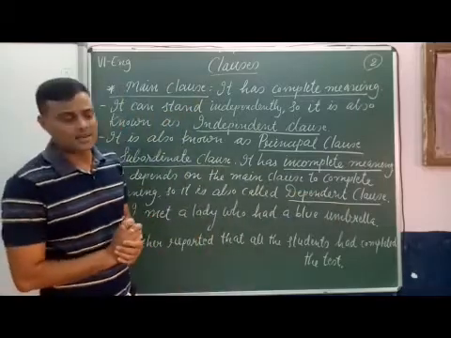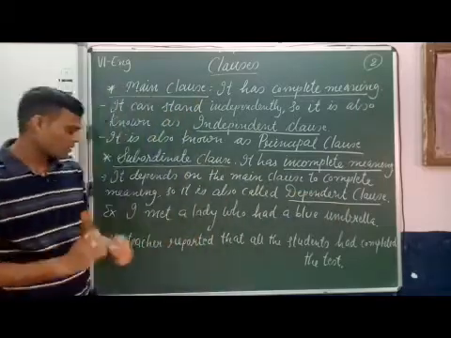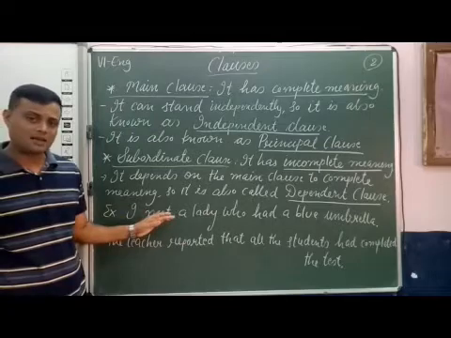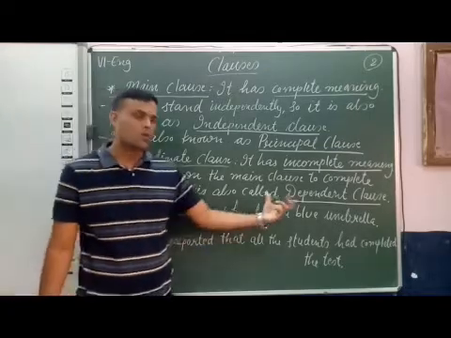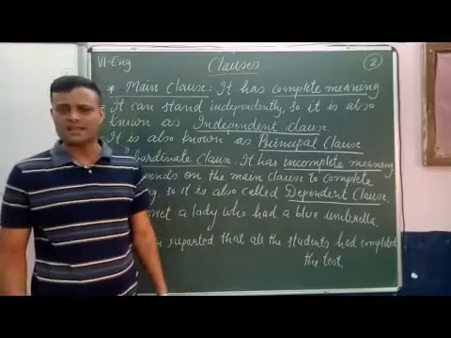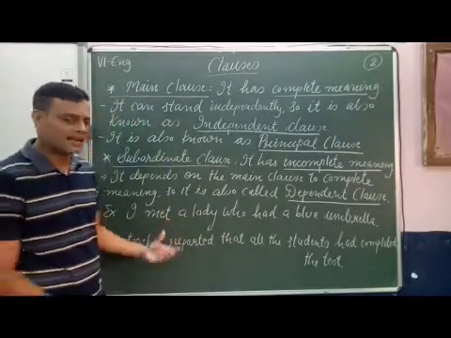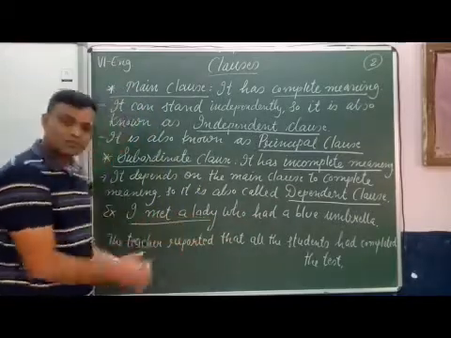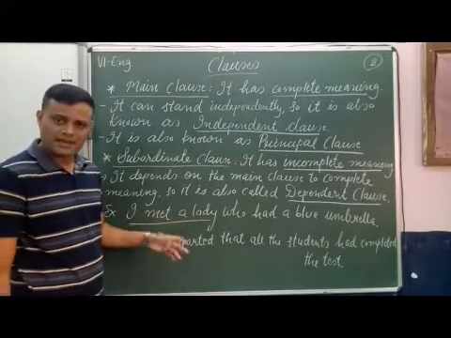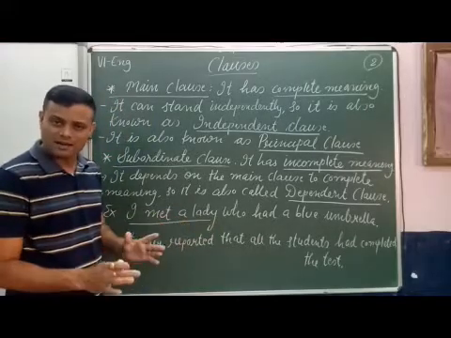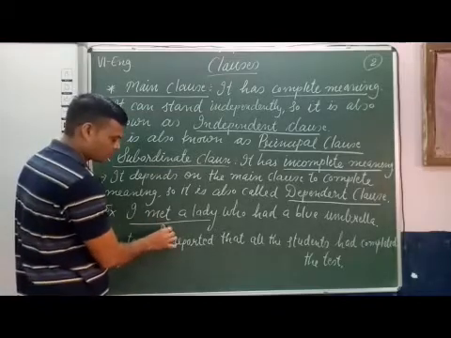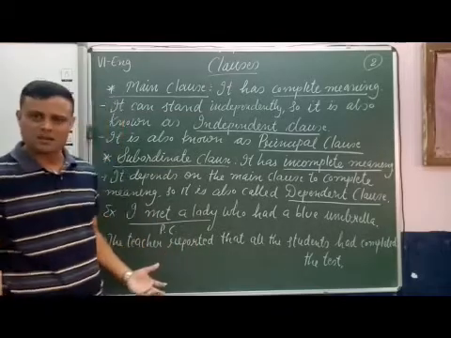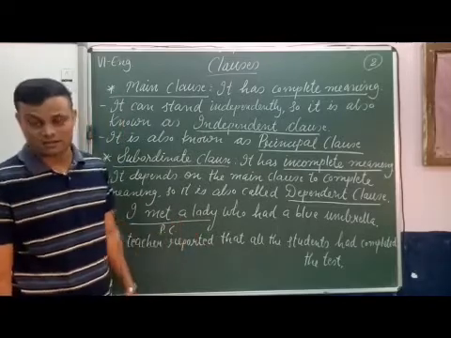Now let's understand through an example, the same example that I wrote in the first video. I met a lady who had a blue umbrella. In this sentence, "I met a lady" is a clause; it has complete meaning. So it is a principal clause, main clause, or independent clause.